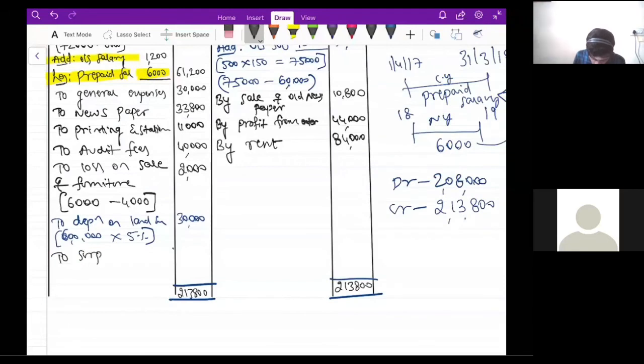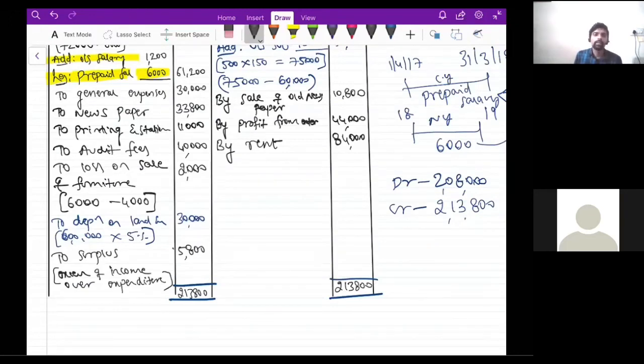So to surplus 5,800. So what do you call this? Excess of income over expenditure. Excess of income over expenditure 5,800.